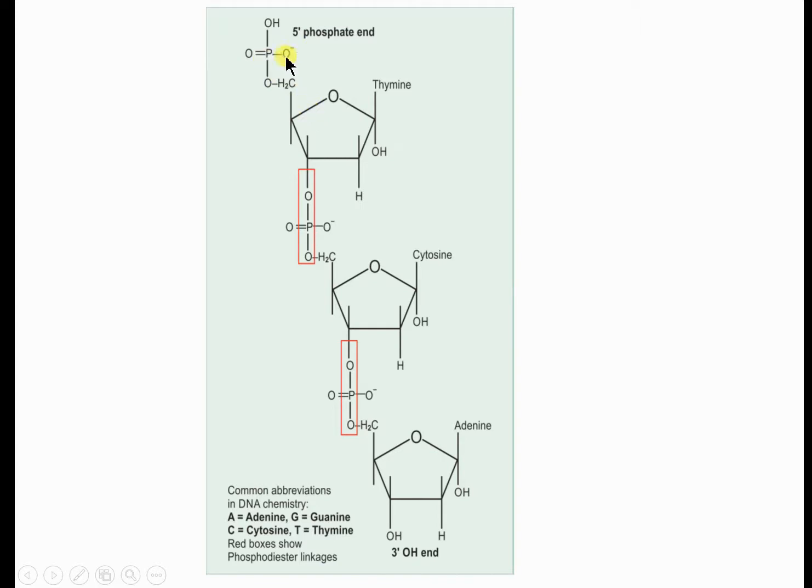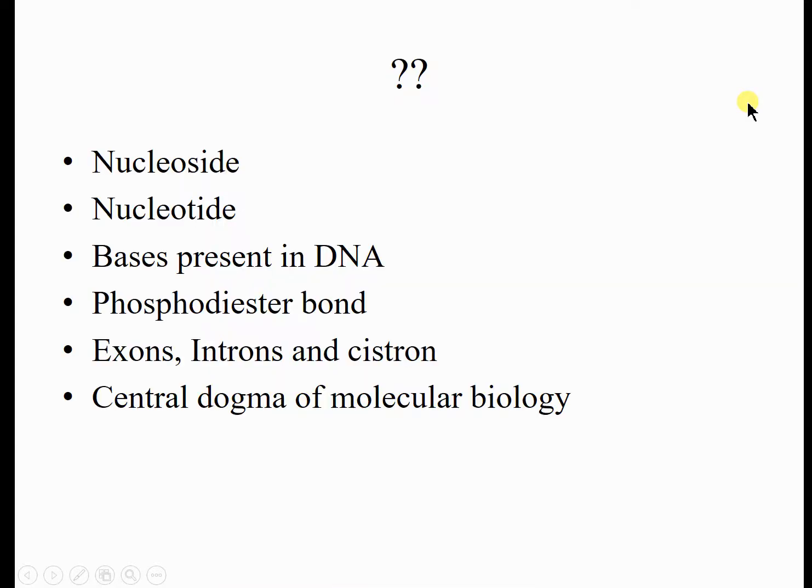So this phosphorus is attached to the fifth carbon, that is the fifth end of that nucleotide, and the third carbon is attached with the hydroxyl group. So 3 prime is the hydroxyl end and 5 prime is the phosphorus end. And the 3 prime hydroxyl end will bind with the phosphorus of the next nucleotide, forming the phosphodiester bond.